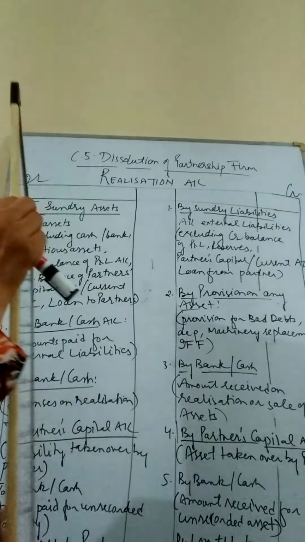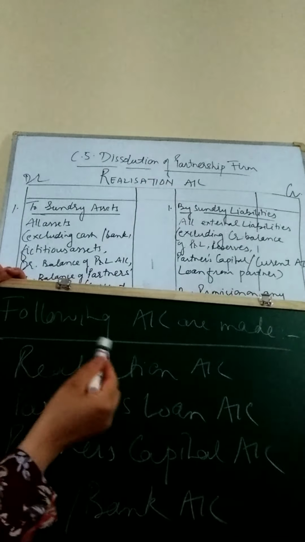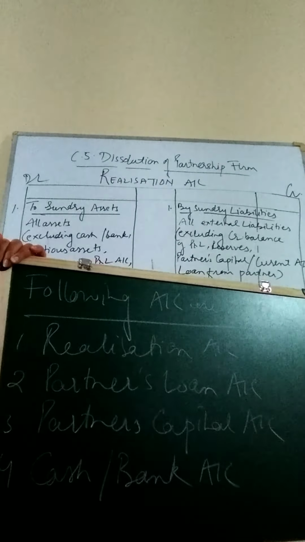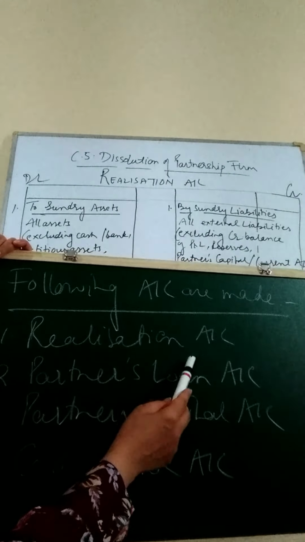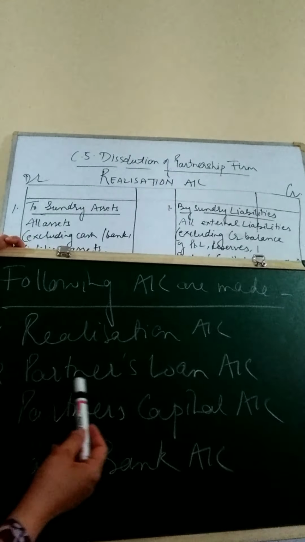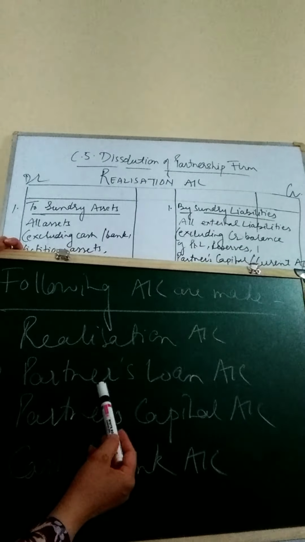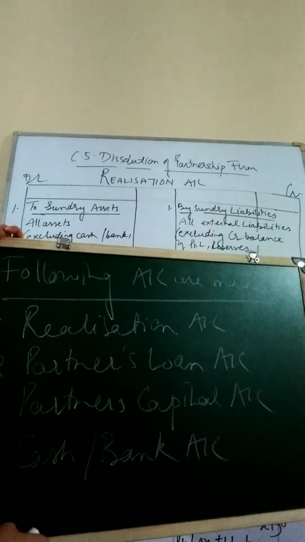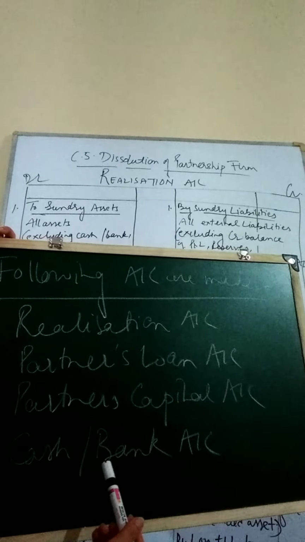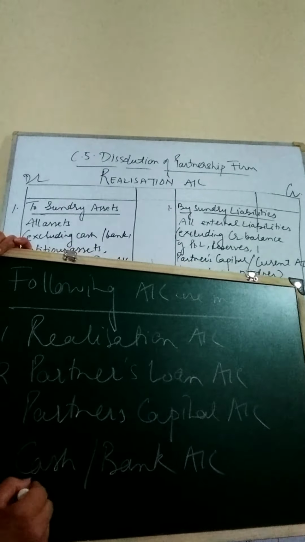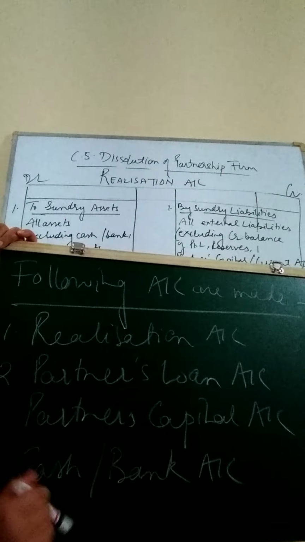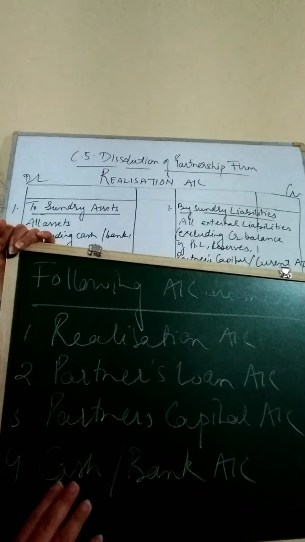Okay. So now we'll discuss the accounting treatment at the time of dissolution. The first step: the following accounts shall be made at the time of dissolution. One will be the realization account for the realization of assets and liabilities. Then we have the partners' loan account. A separate account will be prepared for the partners' loan. Then the partners' capital account shall be prepared, and lastly we will prepare the cash or bank account. So this is how the important accounts will be made at the time of dissolution. 4 accounts will be made at the time of dissolution that we have to understand.